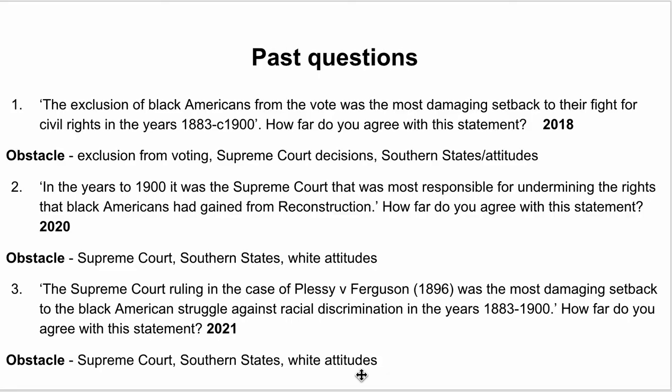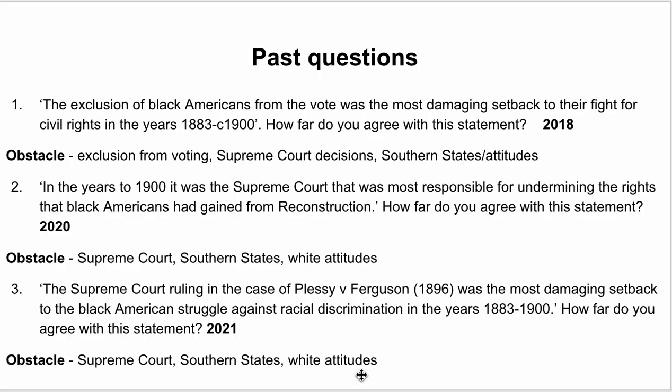So you'd start off by talking about exclusion from voting. Then you could maybe talk about Supreme Court decisions. Then you could talk about other things that the Southern states did, the Jim Crow laws. Or within that, you could talk about attitudes, white attitudes being a hindrance in terms of a setback. And then within each of the other paragraphs, you're comparing it back to the exclusion from voting.